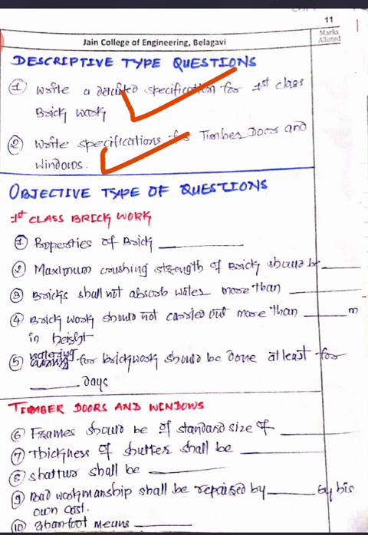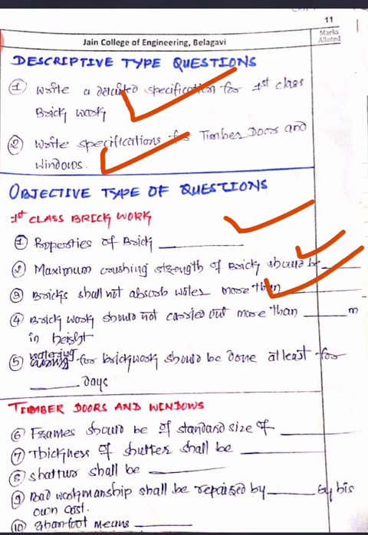If you are going for the objective types, then you will have questions on properties of bricks. You are supposed to write all types of properties. It should be hard, it should be strong, it should carry the load, and it should not soak water more than half of its weight. The maximum crushing strength is 10.5 newton per mm square. Brick shall not absorb water more than half of its weight.